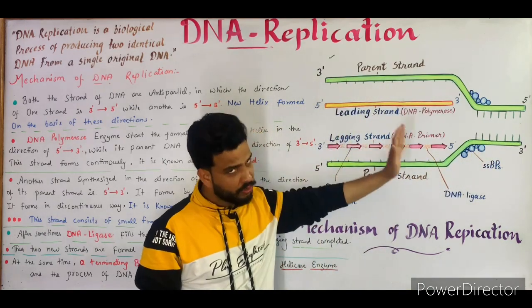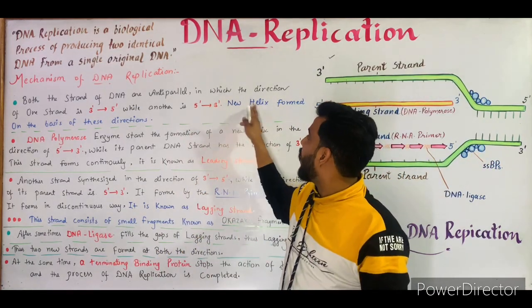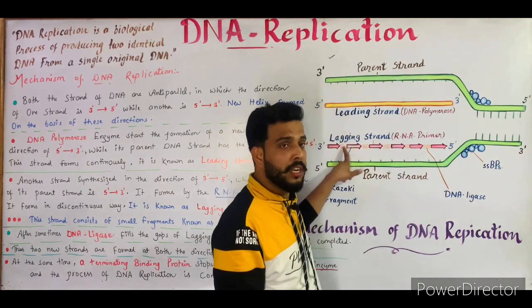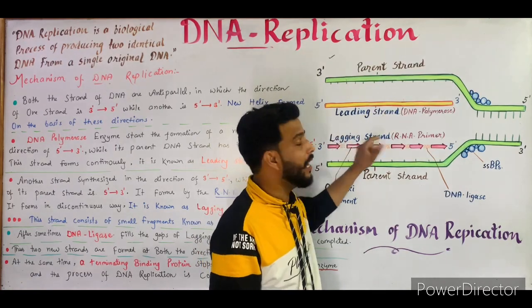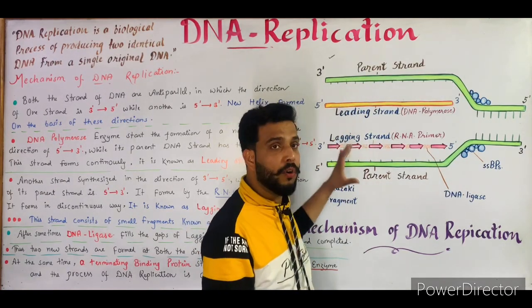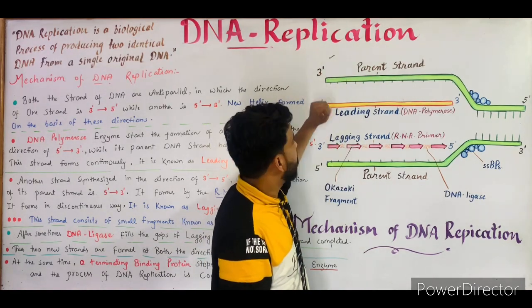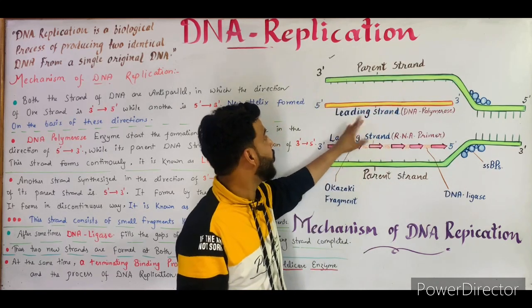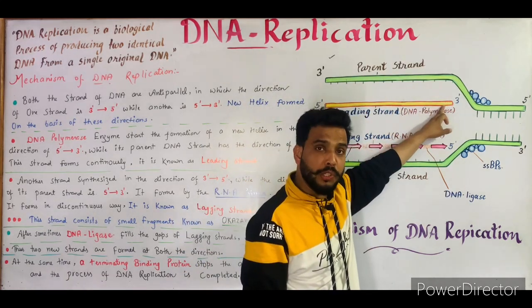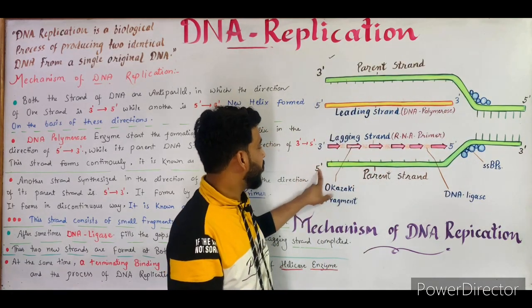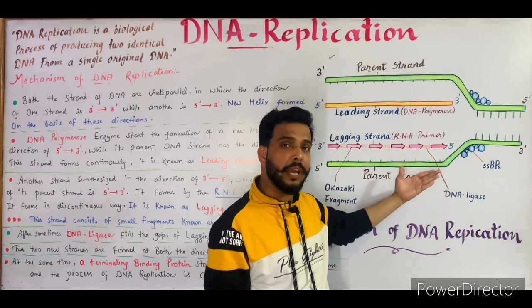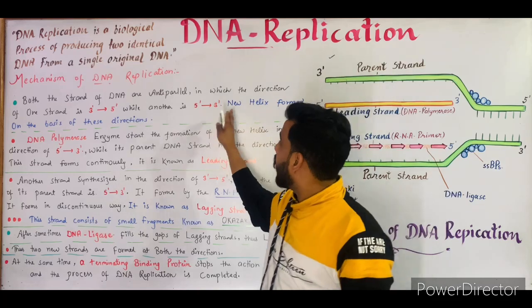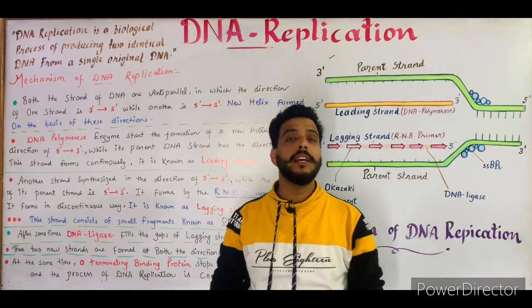Now, the new helix is formed on the basis of these directions. These are the new helix. As you can see, this one is the leading strand and this one is the lagging strand, and both the strands are formed according to these directions. Suppose the parent strand has 3'-5', so the new strand which forms is 5'-3', the opposite one. And in this strand you can see the 5'-3' direction, and the new helix will form in the 3'-5' direction, again opposite. So the new helix is formed on the basis of these directions.